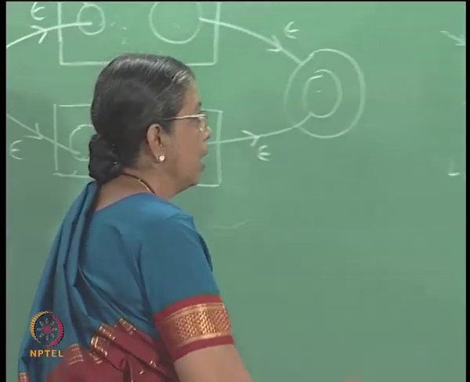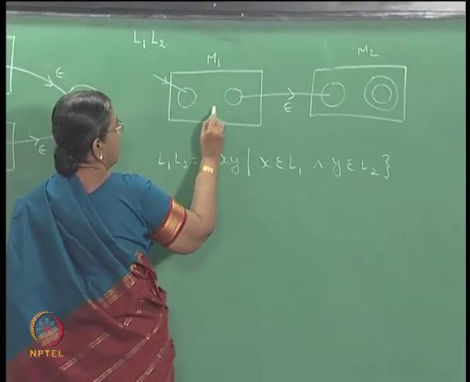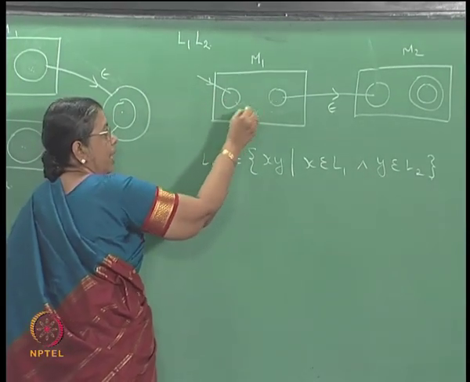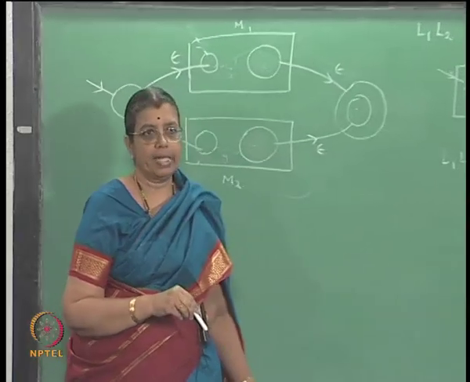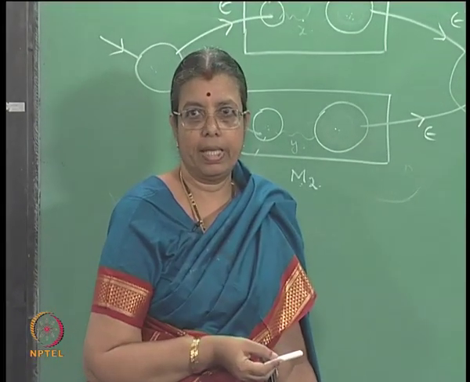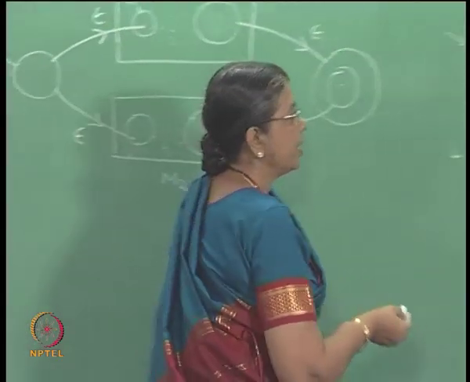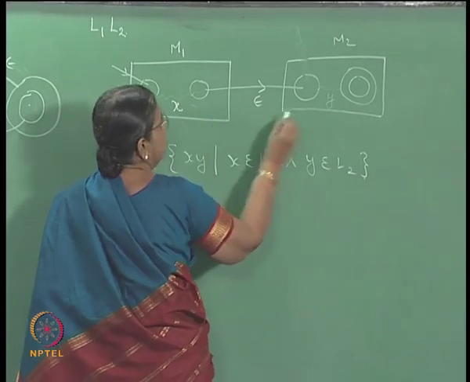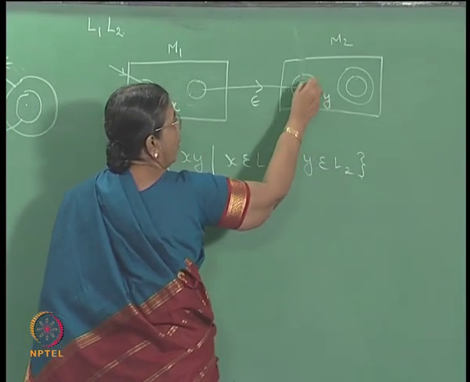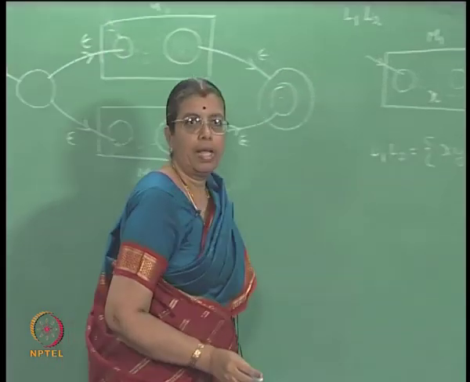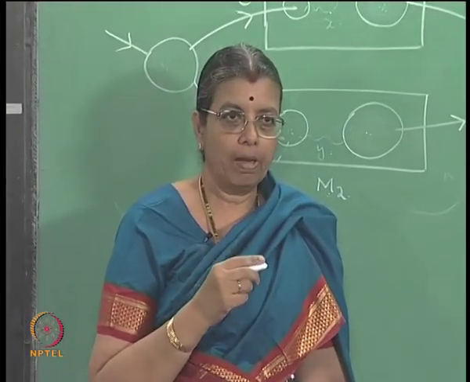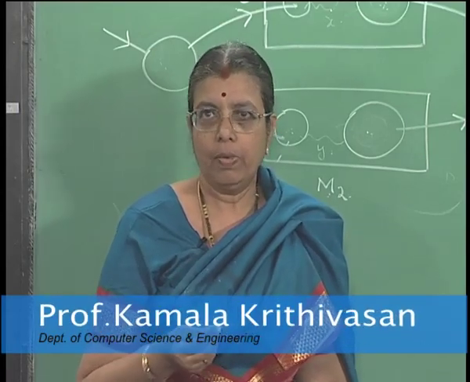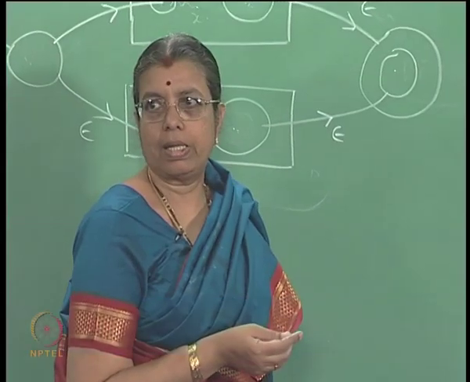If a string x can be accepted by M1 by going from this state to this state, it reads the string x through the transitions, right. And a string y will be accepted by this machine by going from this state to this state, and while going from the initial state to the final state, it reads the string y including epsilon moves through the transitions, right.